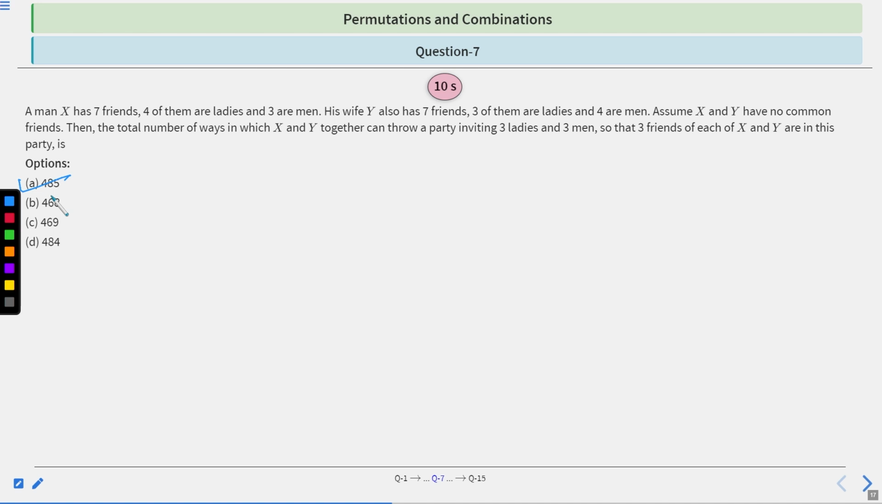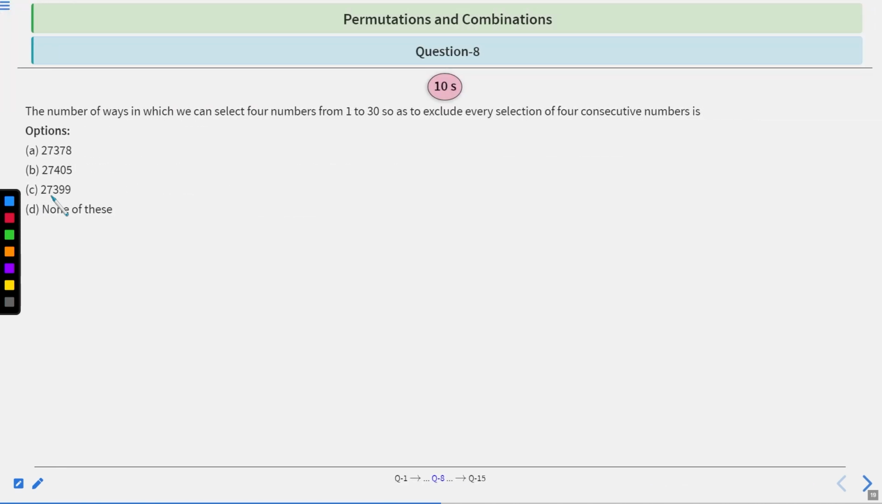Clear? Now let's move to the next question, question number 8, which says the number of ways in which we can select 4 numbers from 1 to 30 so as to exclude every selection of 4 consecutive numbers. Clear? So you have 10 seconds to solve this question. After 10 seconds, we will discuss the solution.